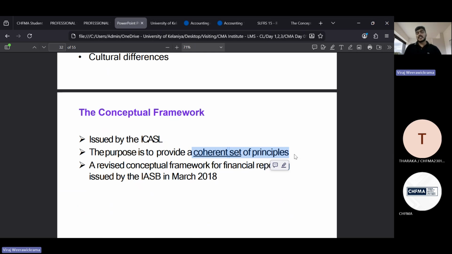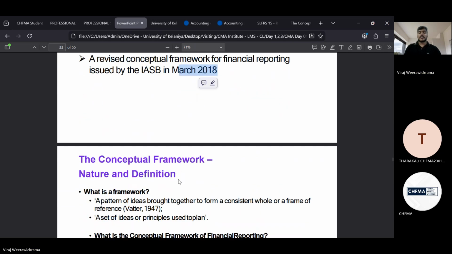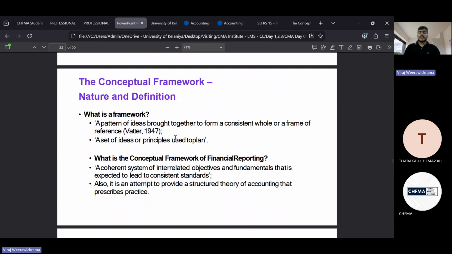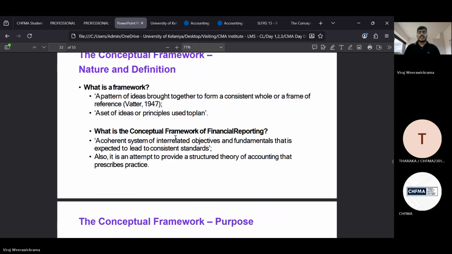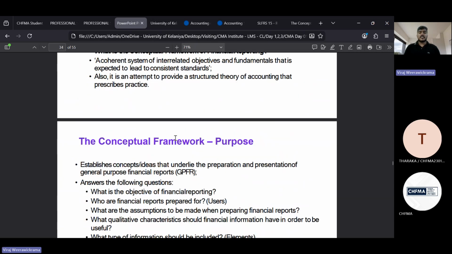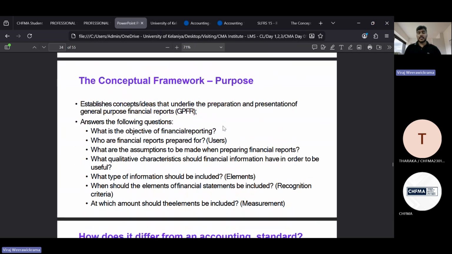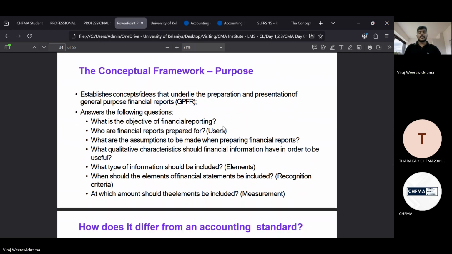As we discussed, it was revised in March 2018, but effective from 1st of January 2020 onwards. That's all about the conceptual framework. Here you can see the history and the purpose of the conceptual framework, right? Why we need the conceptual framework.